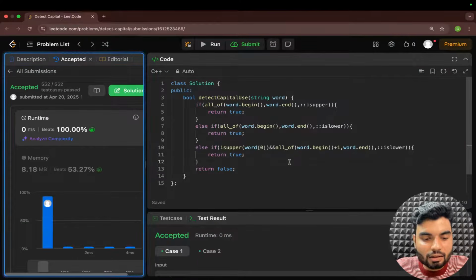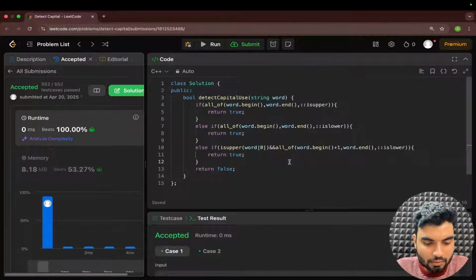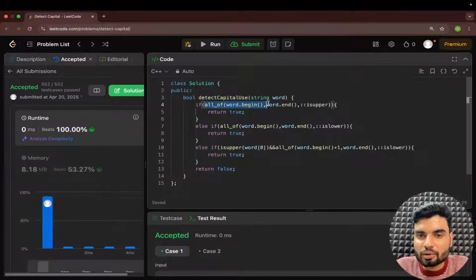Tell me, is this concept clear to everybody? Okay, cool. Yeah, it's beating 100%. Again, the time complexity will be linear because this is a loop iterating from zero character to the end. Again, checking if the first character is capital, then check the rest of the characters are lower or not. If they're not lower, then return false. As simple as that.